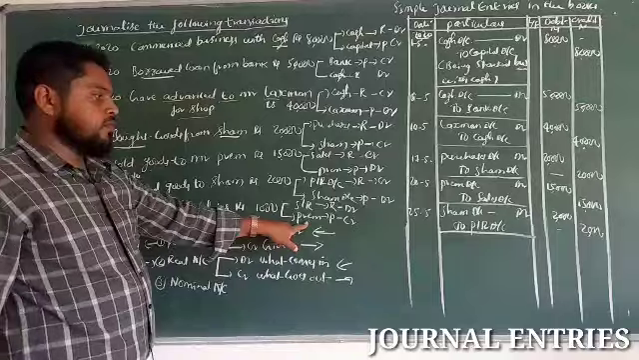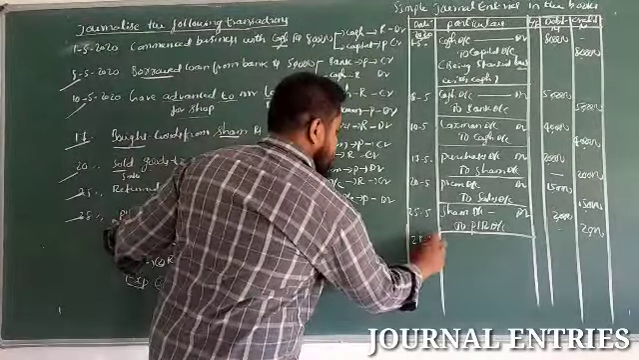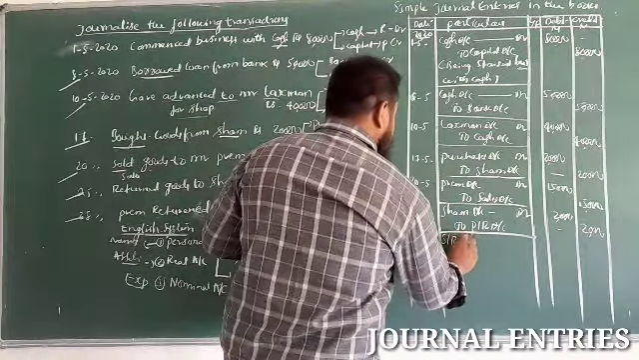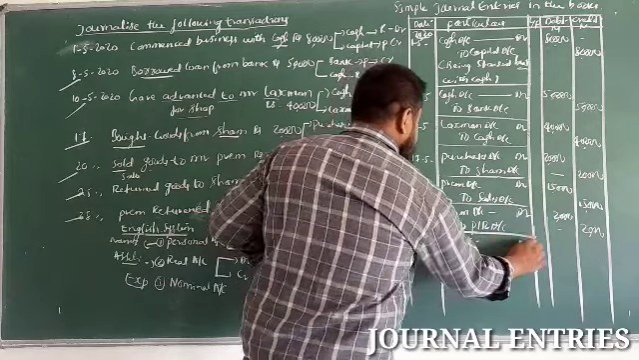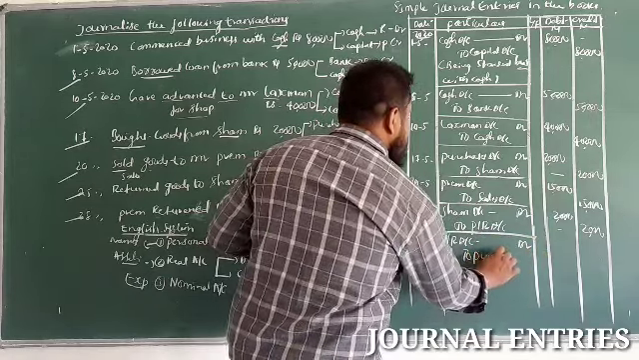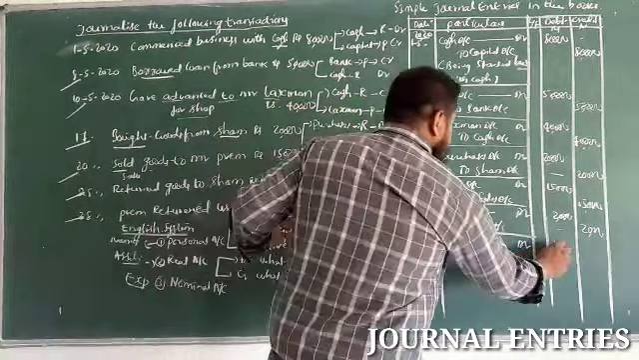So the entry, date on 28. Sales return account, debit to Prem account worth rupees 1000.